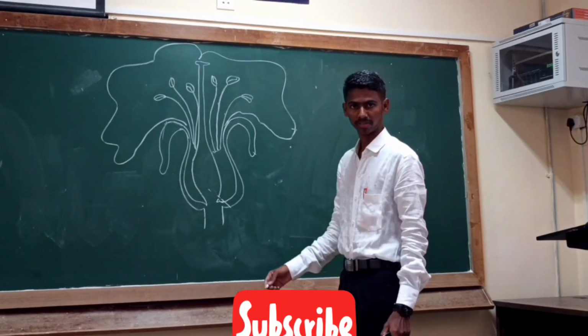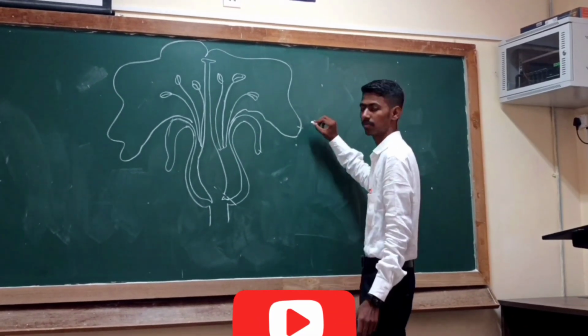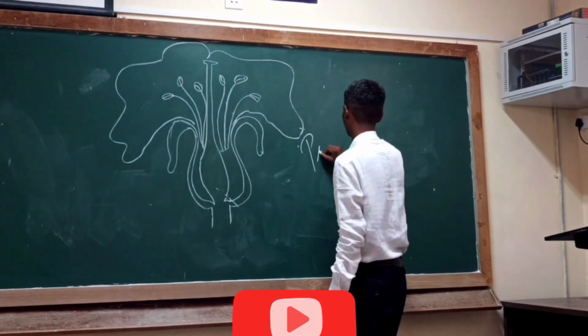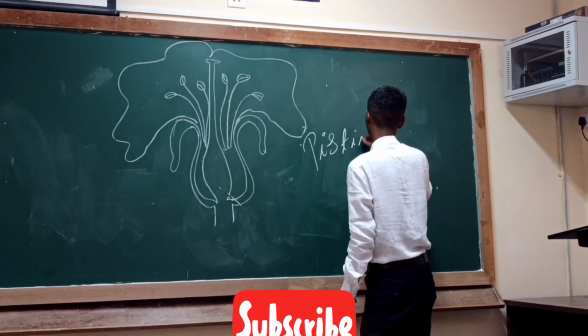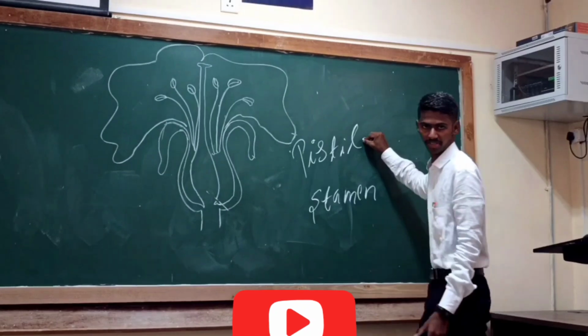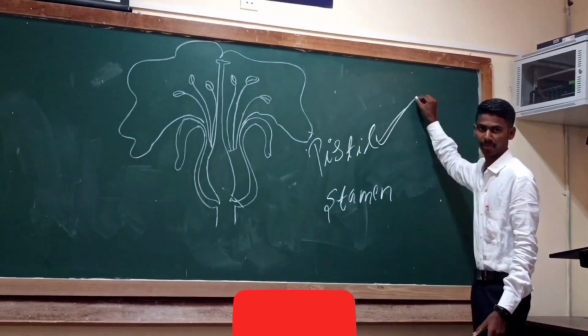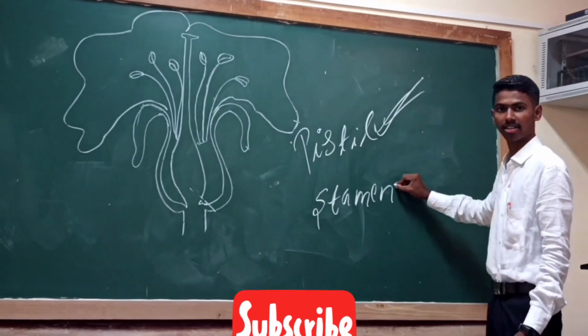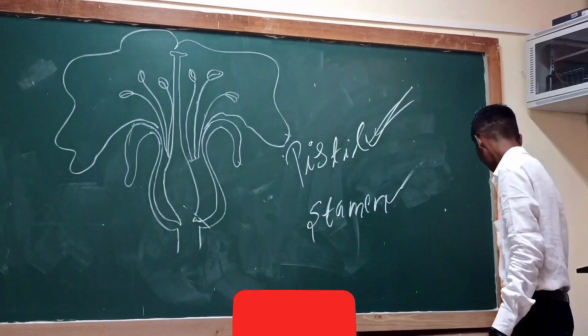Various parts of flower. Mainly, flower consists of two parts: pistil and stamen. What do you mean by pistil? Students, pistil is nothing but the female reproductive part, whereas stamen is the male reproductive part.